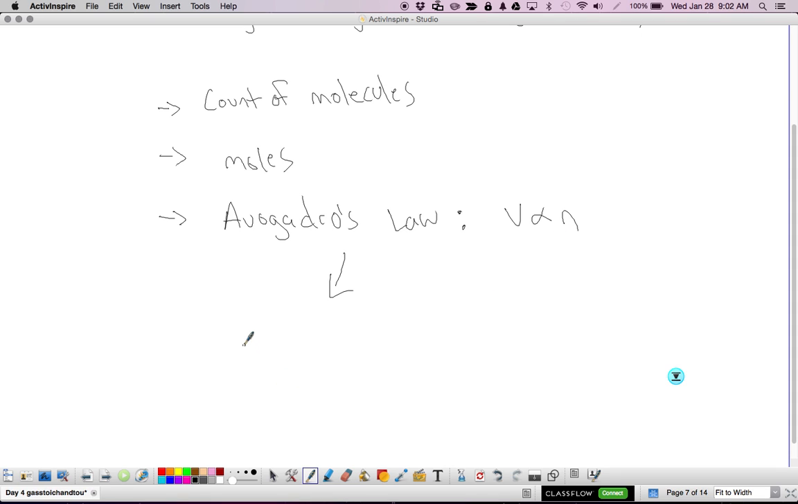Now let's take a look at the ideal gas law. If volume is directly proportional to the number of moles, so volume's changing because number of moles is changing, that means the pressure is a constant and the temperature is a constant. So as long as pressure and temperature are constant, the number of moles is directly proportional to the volume.